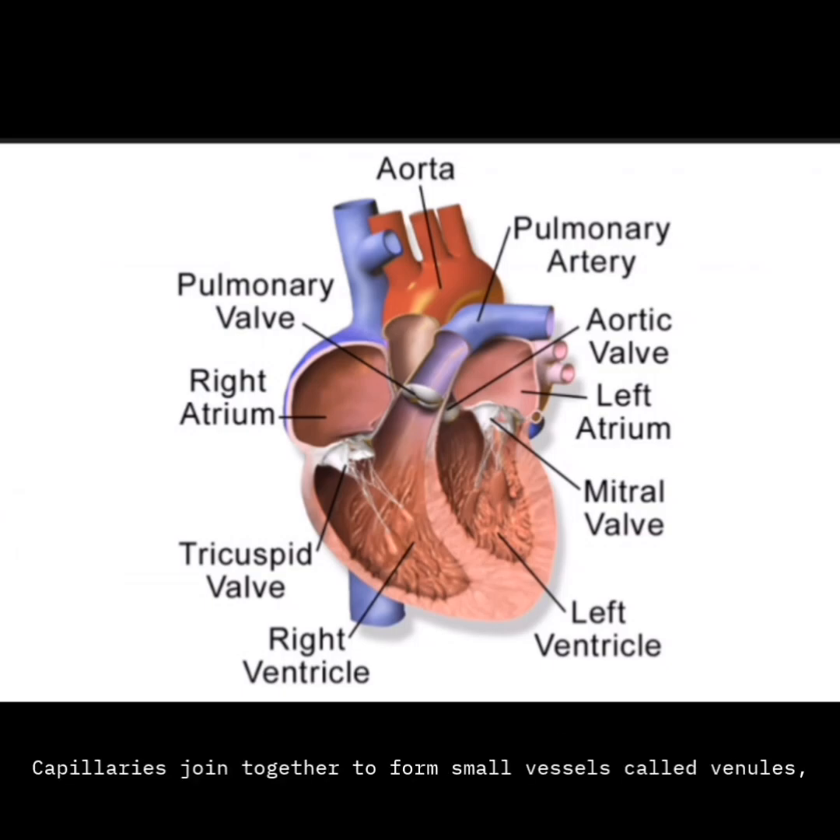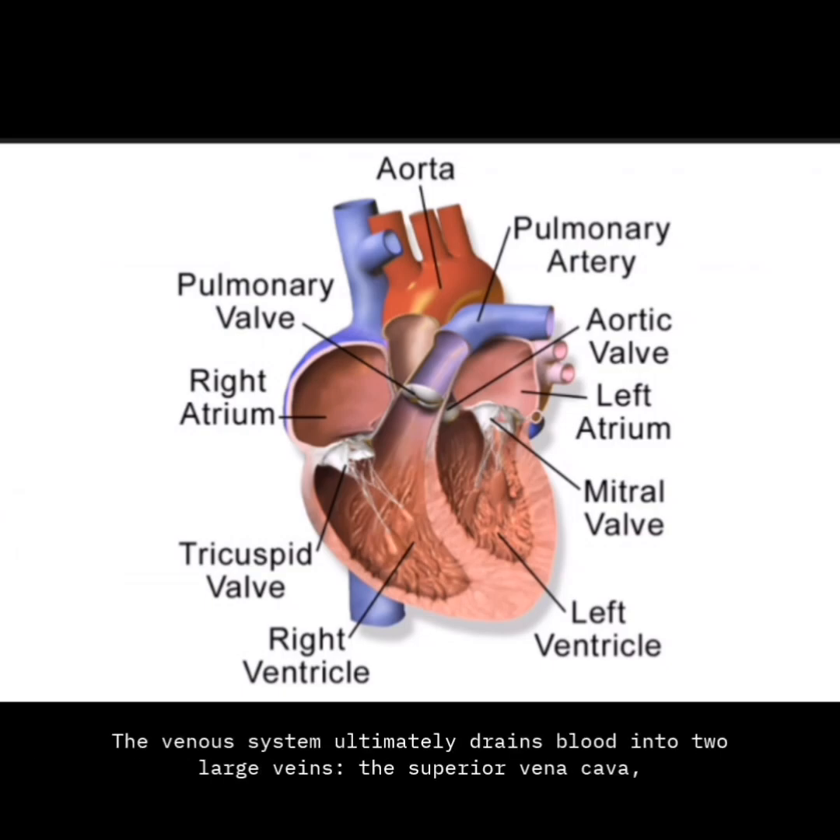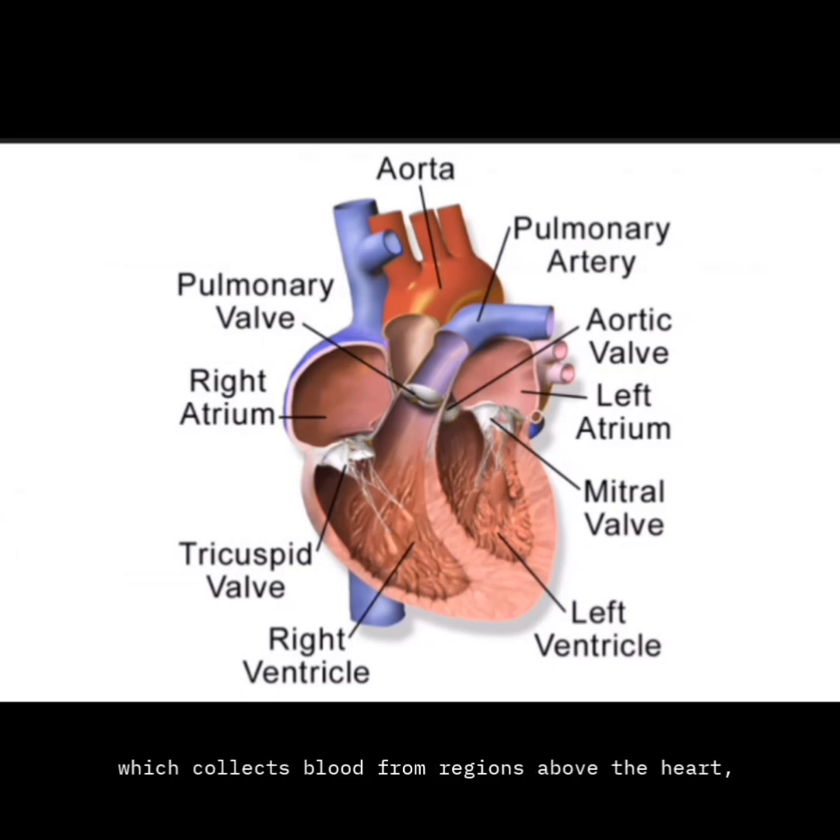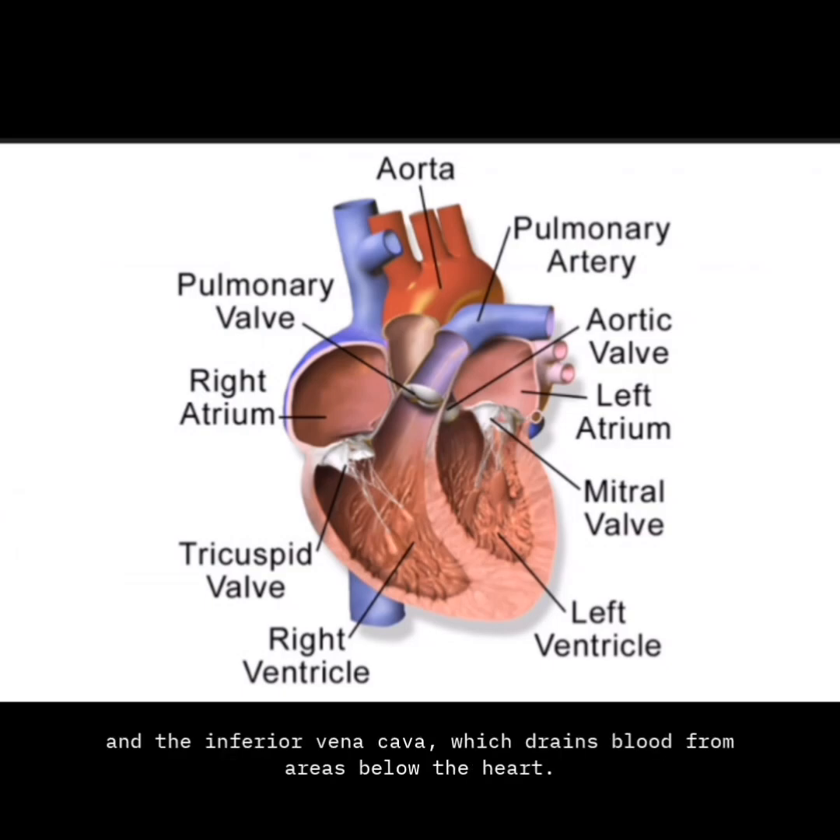Veins. Capillaries join together to form small vessels called venules, which then merge to create veins. The venous system ultimately drains blood into two large veins: the superior vena cava, which collects blood from regions above the heart, and the inferior vena cava, which drains blood from areas below the heart. Both of these major veins deliver blood into the right atrium of the heart.